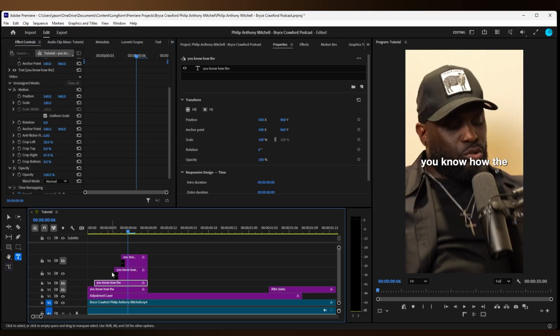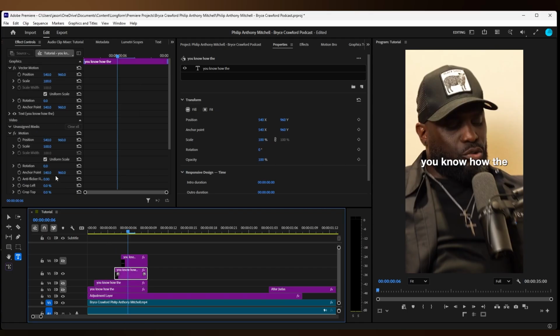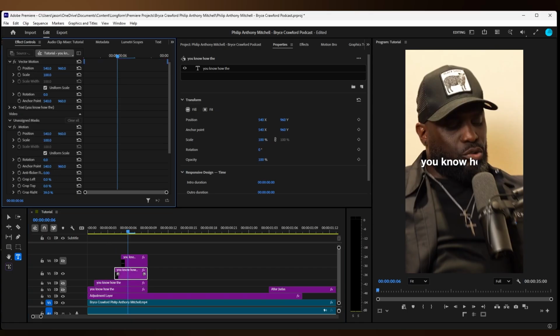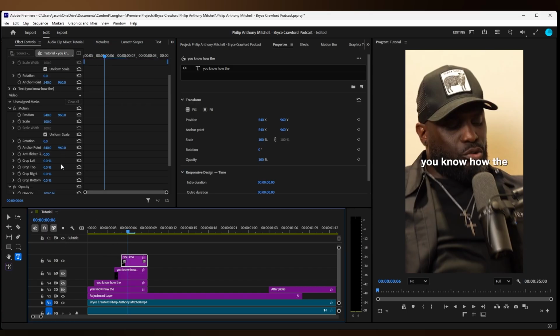Now I'll do the same for "how". I like to hide the rest of the tracks so I can see clearly. So crop the right and then crop the left. So "how", and then hide the track and do the same for "there", where you crop the left only for "there".